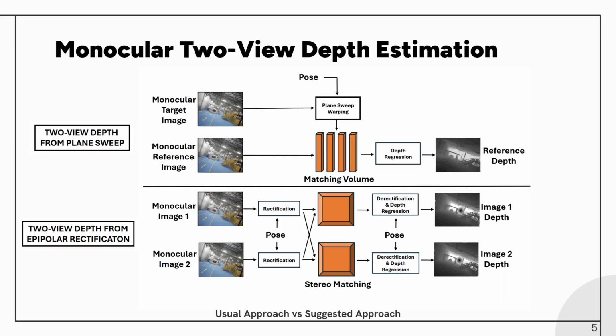Monocular two-view depth estimation. The usual approach for two-view depth relies on plane sweep of a target frame into a matching volume. We instead propose to rectify images and then use stereo matching, which will yield dense depth for both images.